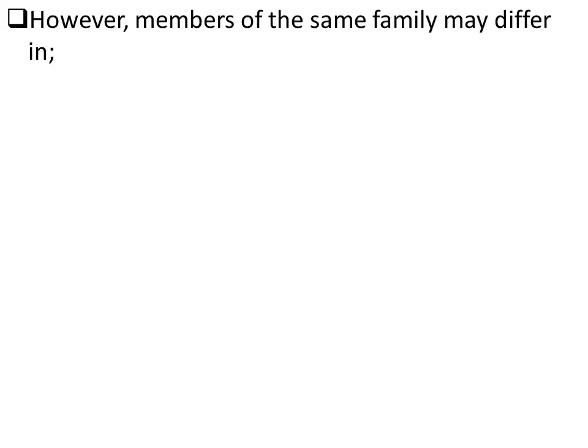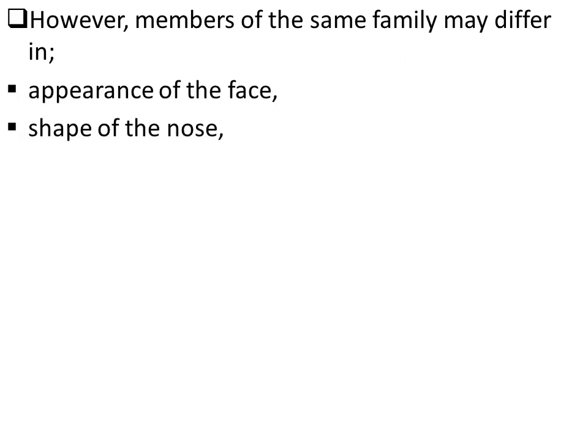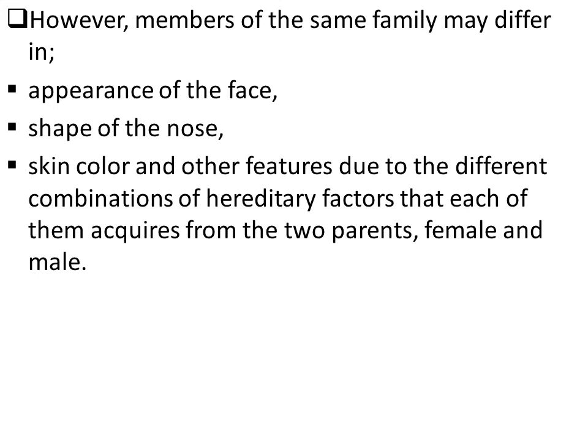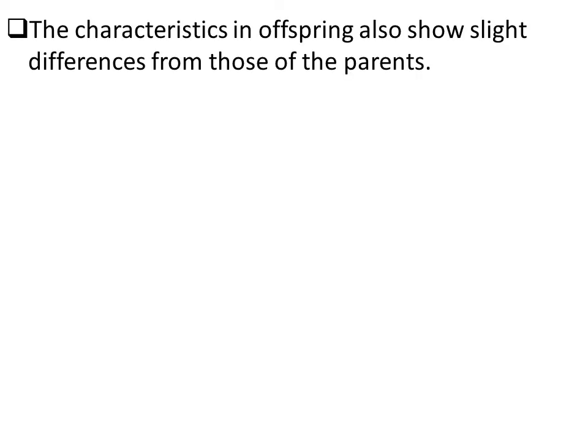However, members of the same family may differ in their appearance of the face, the shape of their nose, skin color, and other features due to the different combinations of hereditary factors that each of them acquires from two parents, female and male. Now, the characteristics in offsprings also show slight differences from those of their parents.